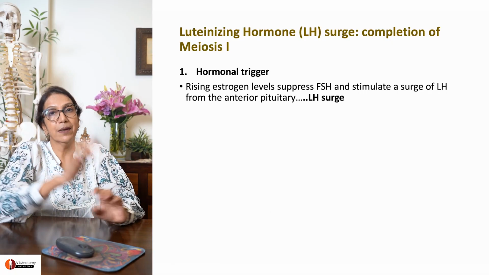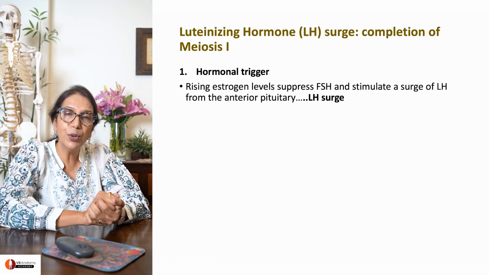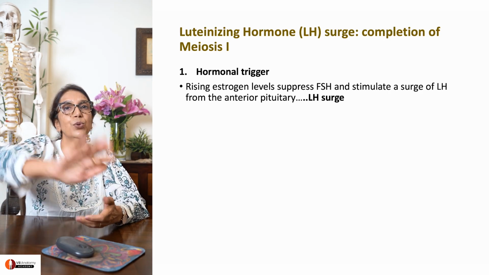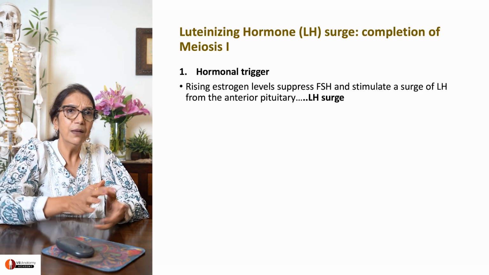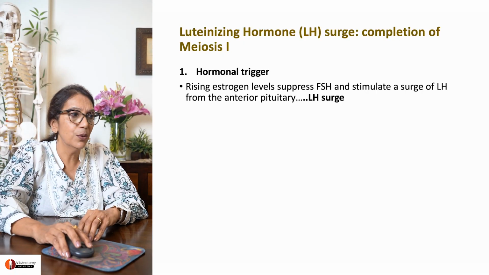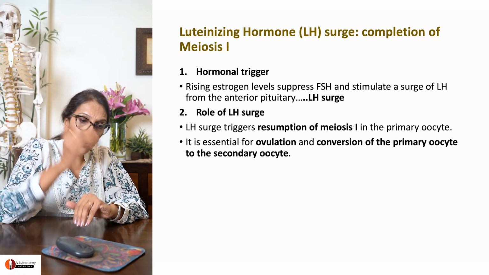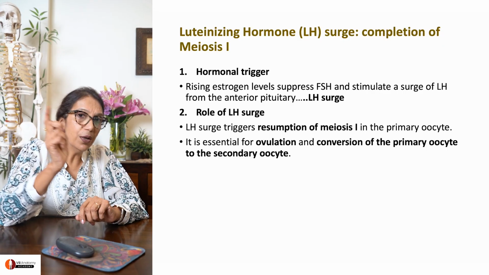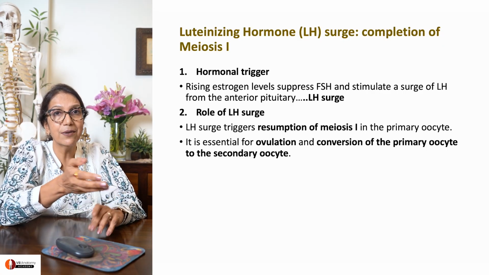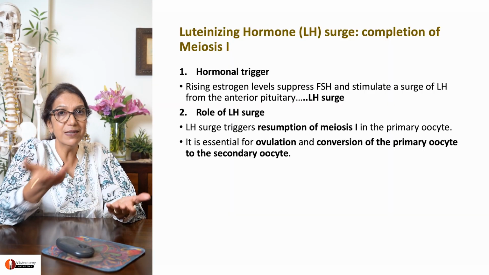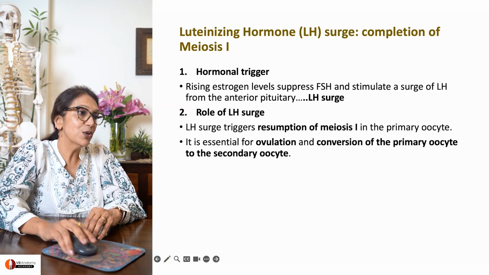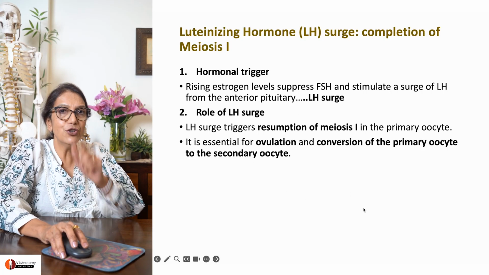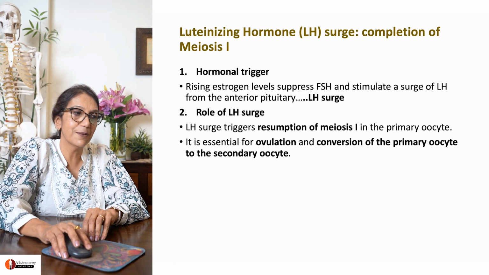Meanwhile, what is happening? Primary oocyte is still stuck in diplotene. What to do? So what happens is there is a luteinizing hormone surge. Suddenly there is luteinizing hormone, and the role of that luteinizing hormone is to stimulate the primary oocyte to complete its meiosis. It's arrested, right? It has to complete meiosis. You want a secondary oocyte, right? So, LH surge is essential for ovulation, essential for continuation of meiosis.